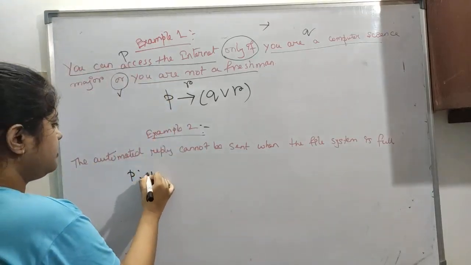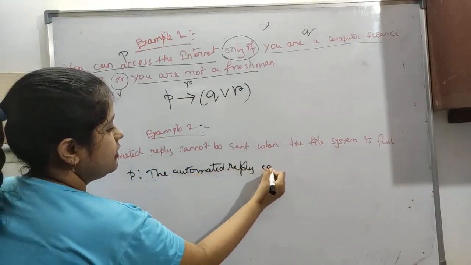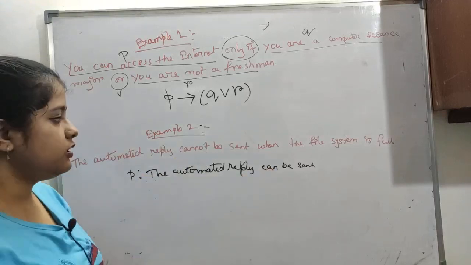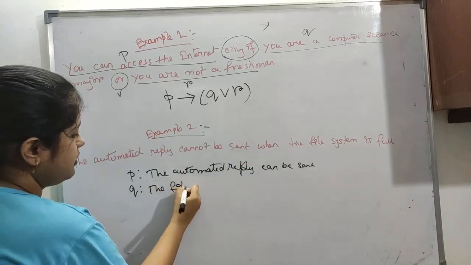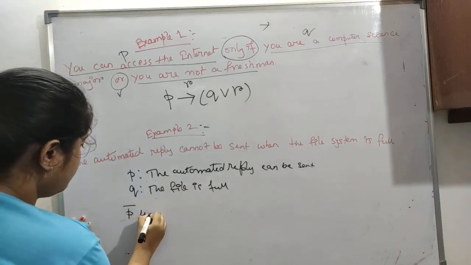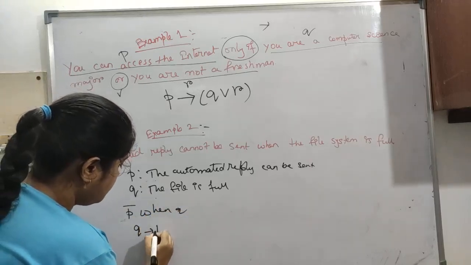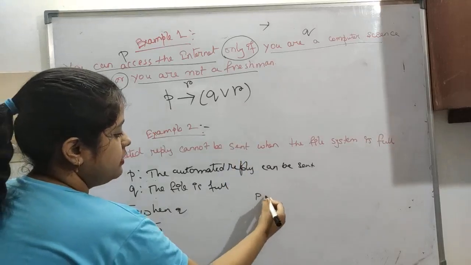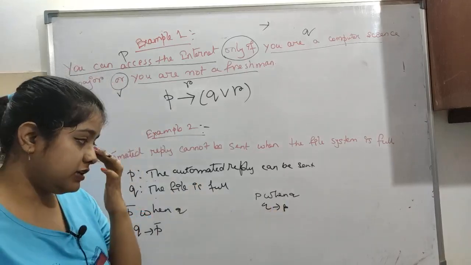Let's say P is "the automated reply can be sent", so "cannot be sent" is P bar. And "the file system is full" is Q. So it comes down to P bar when Q. If you remember, when "P when Q" is used, it is Q arrow P. So this is Q arrow P bar, and here just a negation is used over P.